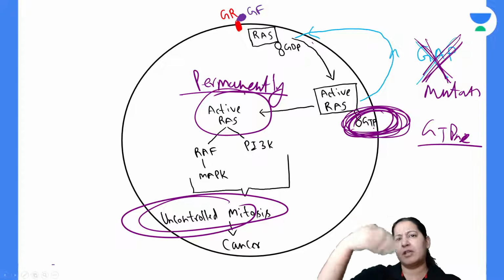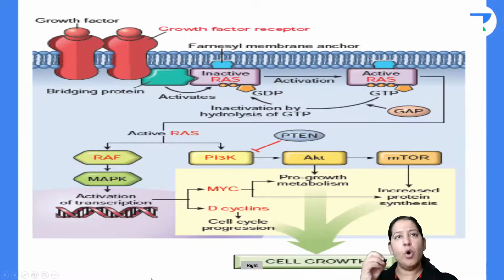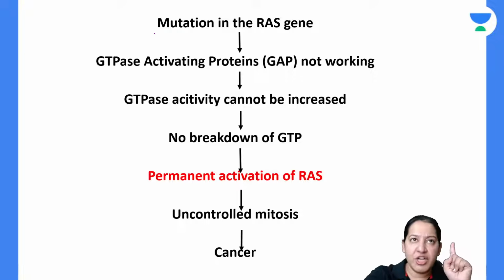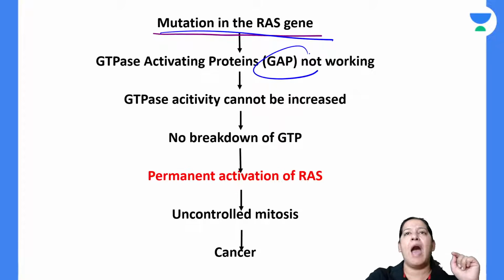It will do uncontrolled mitosis that will lead to cancer. So that is the thing. When mutation takes place in the RAS, basically due to mutation, the GAP is non-functional.